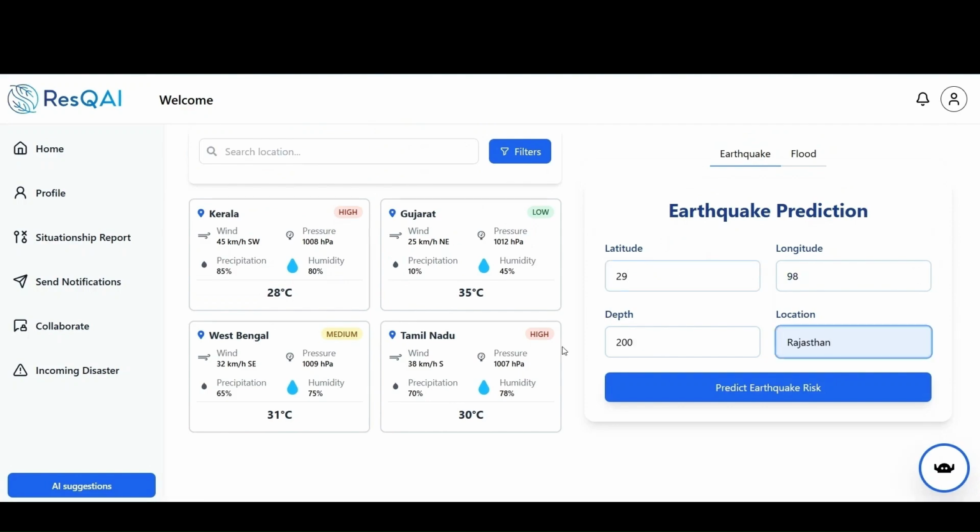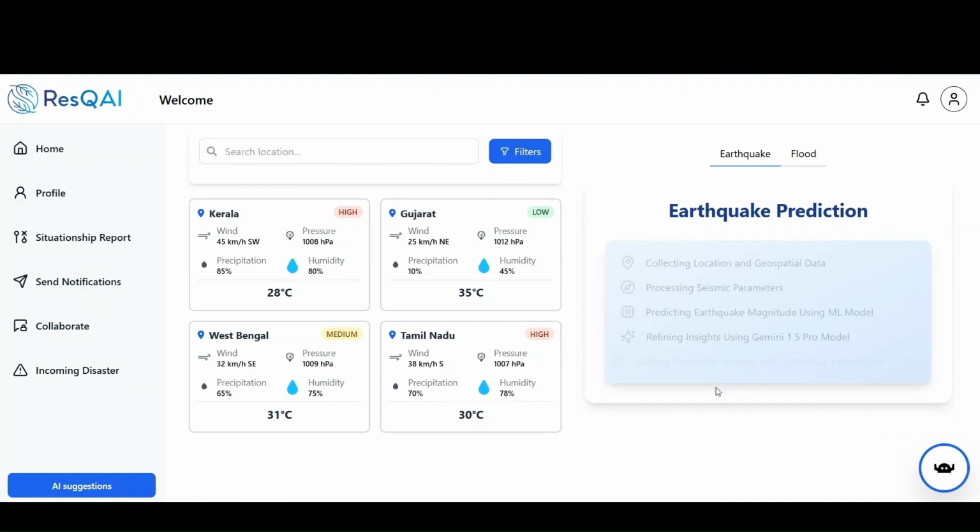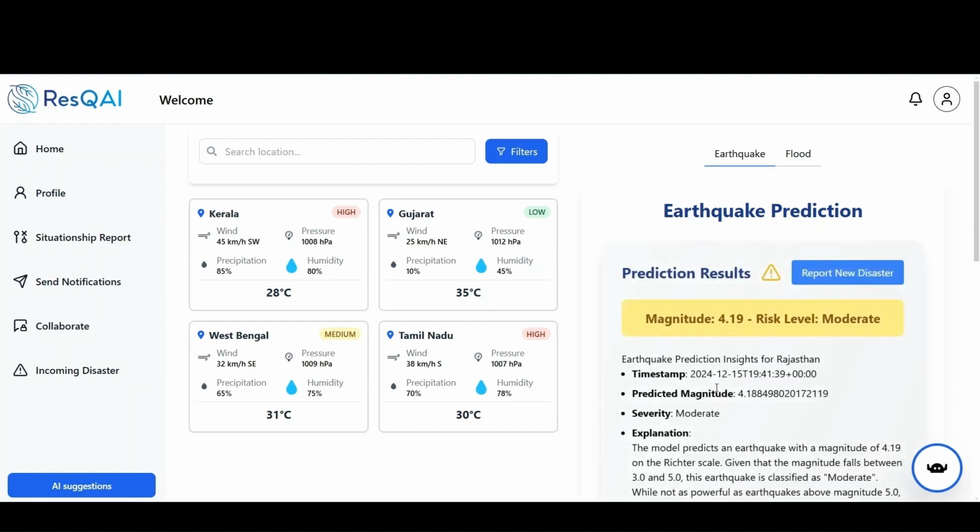Now, I have entered the data into the earthquake prediction model. I have intentionally entered data which is adverse, so I will be predicting the earthquake risk. The AutoML based model on Vertex AI processes the input to predict the likelihood of the earthquake. Insights are enhanced using the Google Gemini 1.5 Pro model. If the predicted earthquake magnitude exceeds a critical threshold, a warning is generated. Users are prompted to monitor the situation further.